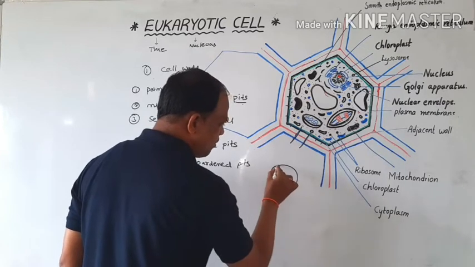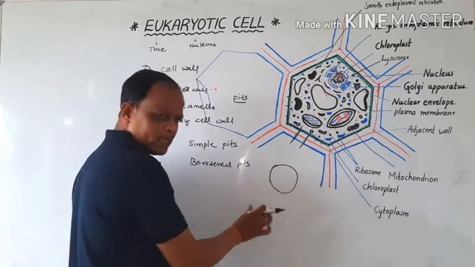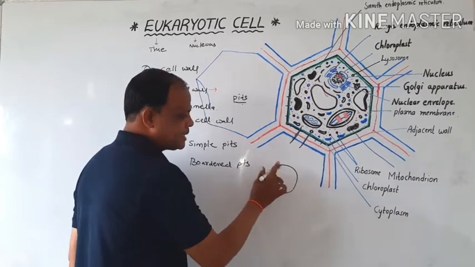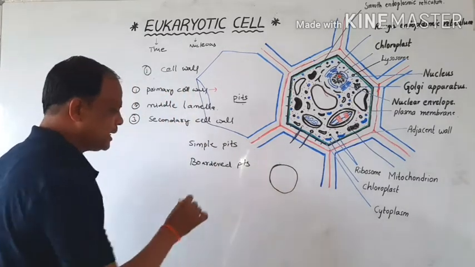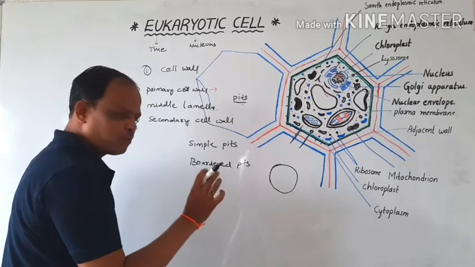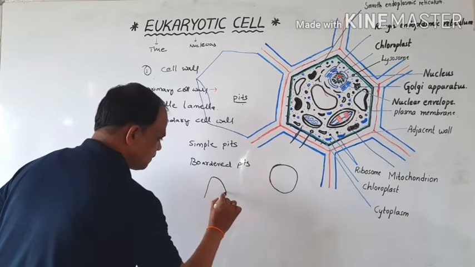The diameter of these pits is uniform. Okay, there is no border present. Such pits are called simple pits. And bordered pits have a varying diameter, like this type of pit.